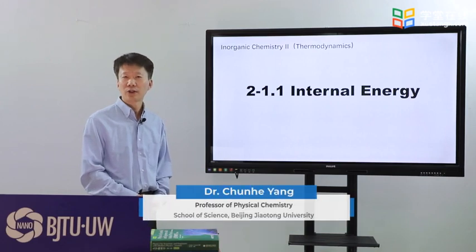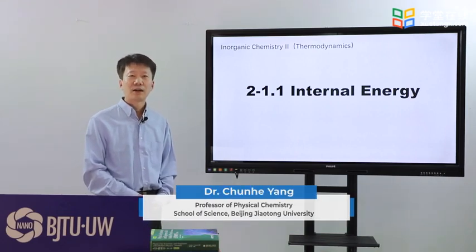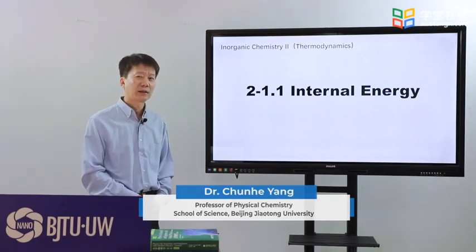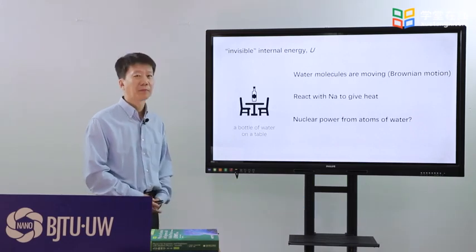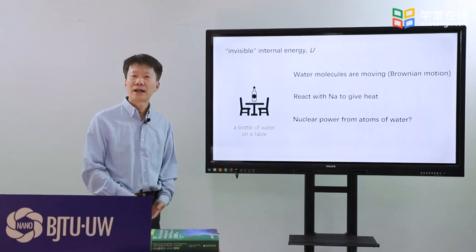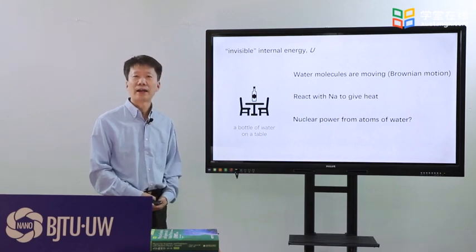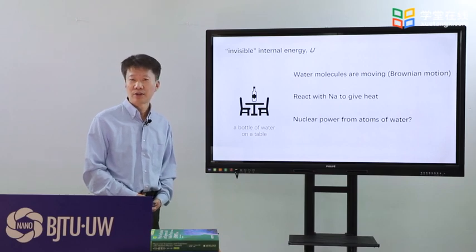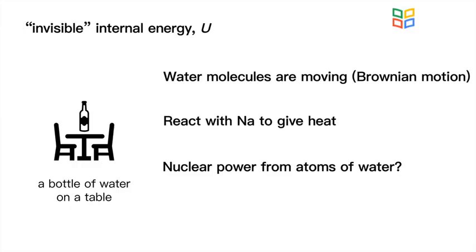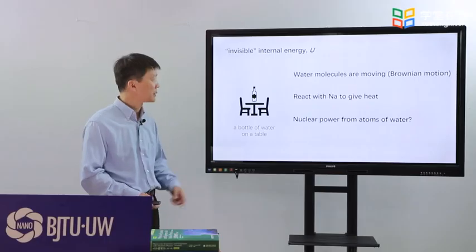What is eternal energy? How to imagine that an object has the eternal energy? From the classical physics, we know that everything has its own kinetic energy and potential energy. You may see the kinetic energy directly from a fast-moving car, for example. You will not see the kinetic energy in a bottle of water.